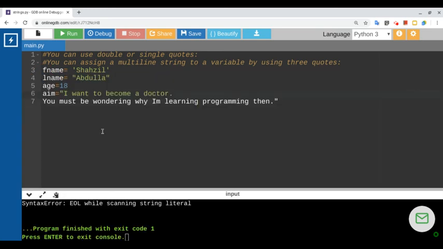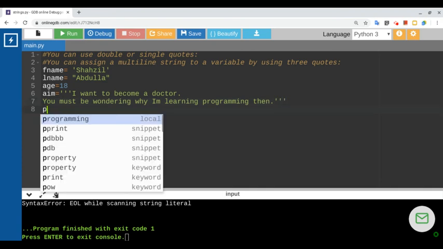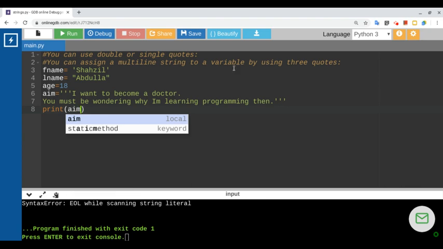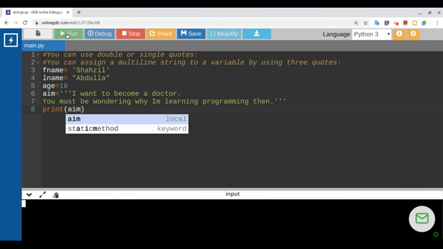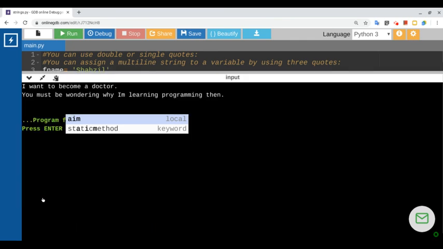We can print multi-line text by writing the value in triple quotes. So you can see as soon as I've written triple single quotes, you can even write it in triple double quotes also. So look here, I've written it. Now if I print aim, everything in aim, that is the two-line text, will run easily without an error. You can see here, I want to become a doctor. You must be wondering why I'm learning programming. And the interesting part is that because I've written it as multi-line, it's becoming two lines, like first line written, then enter, and the next line.